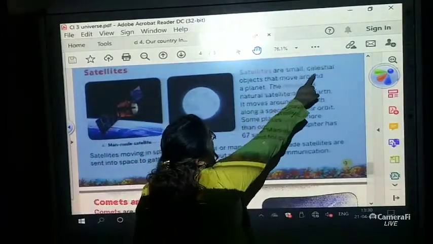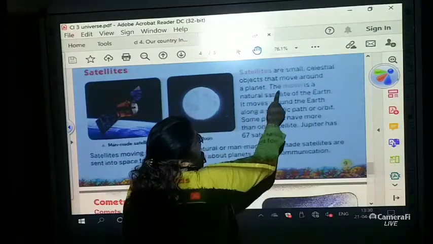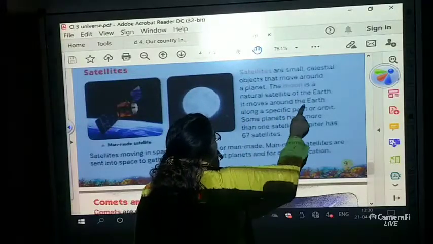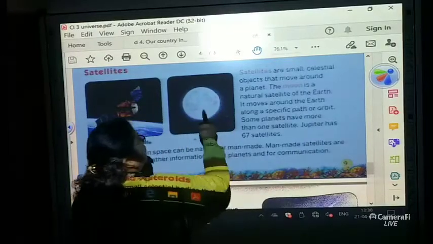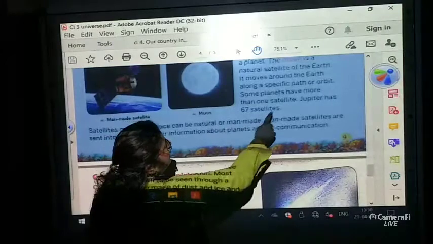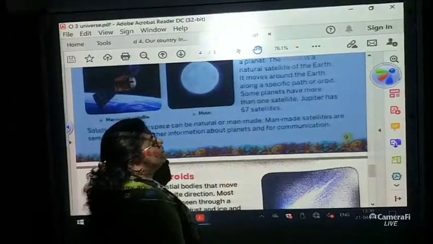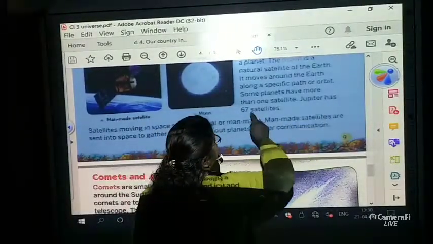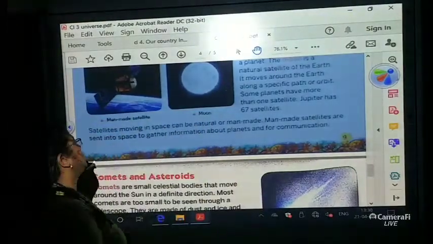Satellites are small celestial objects that move around the planet. The moon is a natural satellite of the earth. It moves around the earth along a specific path or orbit. The moon also orbits around the sun, children. Some planets have more than one satellite, and Jupiter is one of them. Jupiter has 67 satellites. Jupiter has 67 moons.